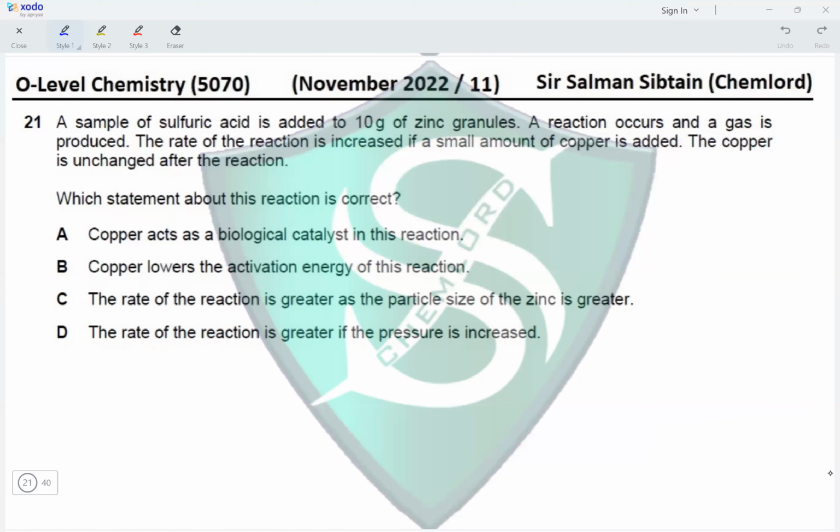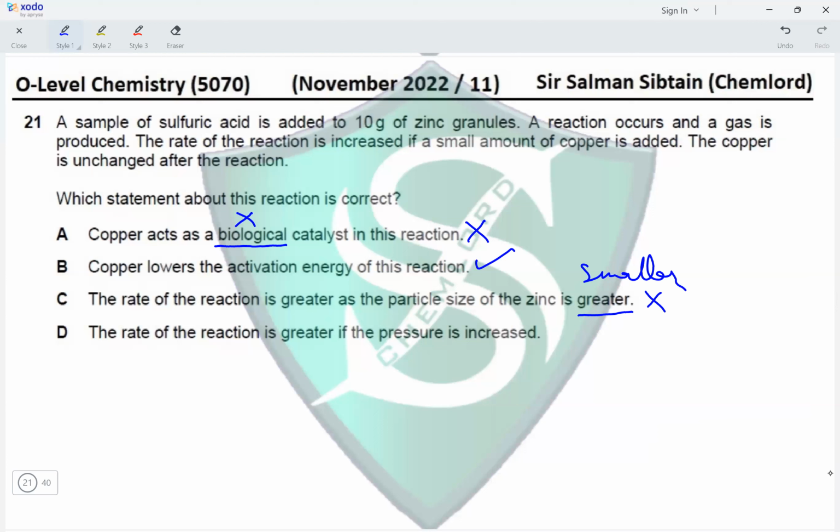A, copper acts as a biological catalyst in this reaction. No, it is acting as a catalyst, not as a biological catalyst. B, copper lowers the activation energy of this reaction. That is the purpose of a catalyst. We add a catalyst because it lowers the requirement of activation energy. C, the rate of reaction is greater as the particle size of the zinc is greater. No, the rate would be greater if the particle sizes are smaller, not greater.